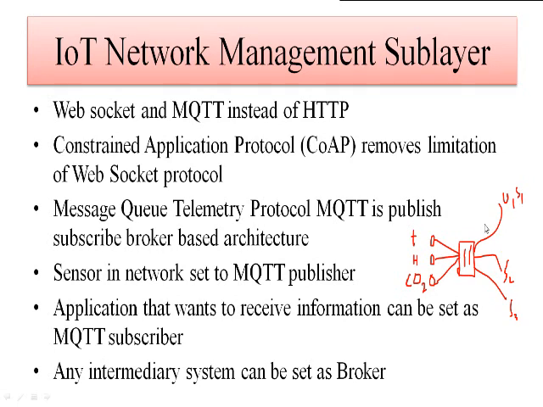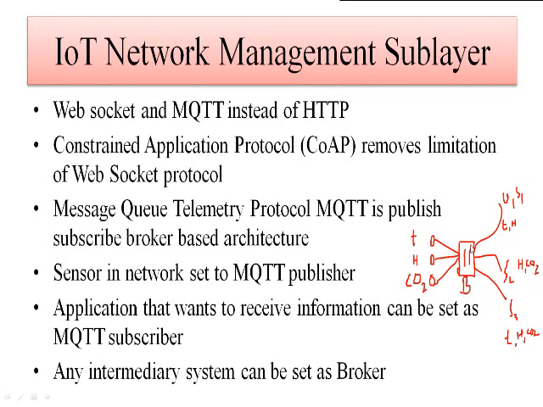So what will this subscriber do now? This subscriber will subscribe with the broker that I require only the temperature and the humidity. This subscriber will subscribe to the humidity as well as the CO2 level, and this subscriber can subscribe to all: temperature, humidity and CO2. Based on this subscription, it is the responsibility of the broker to transmit the data.